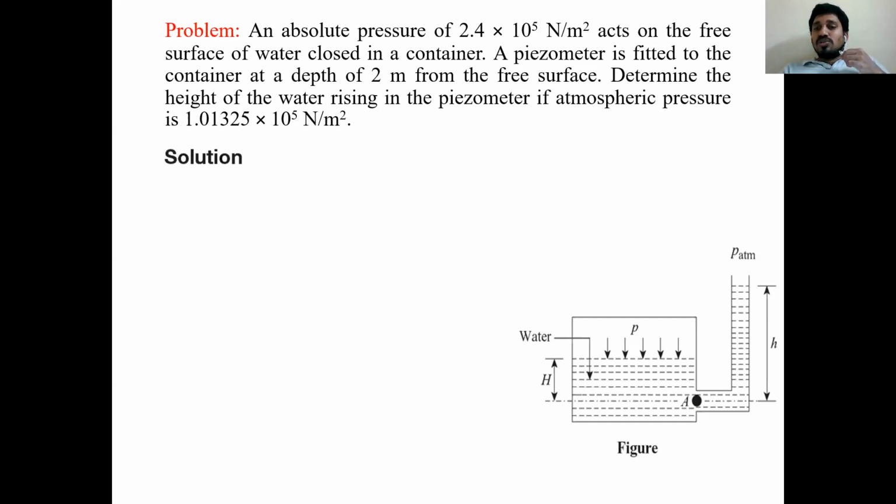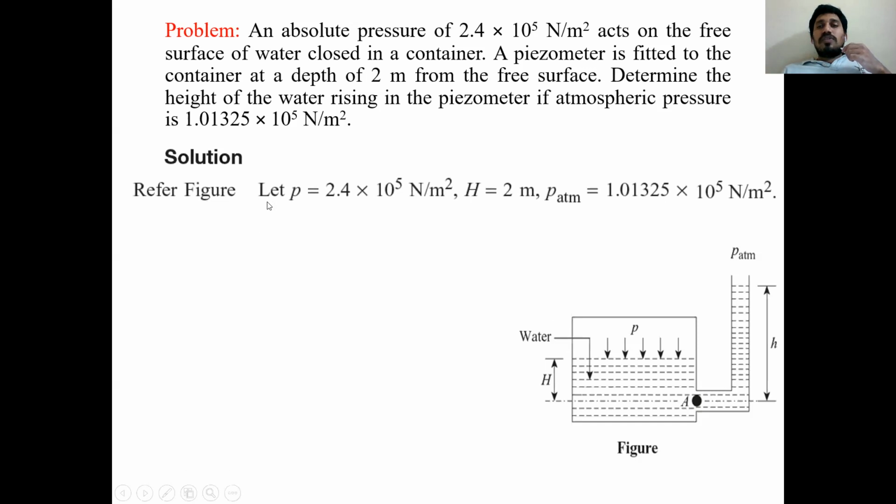By using altitudes or head levels, how can we determine the height, the amount of height rising in the glass tube? With the given data, first of all I write the data. P is 2.4 into 10 power 5 Newton per meter square.